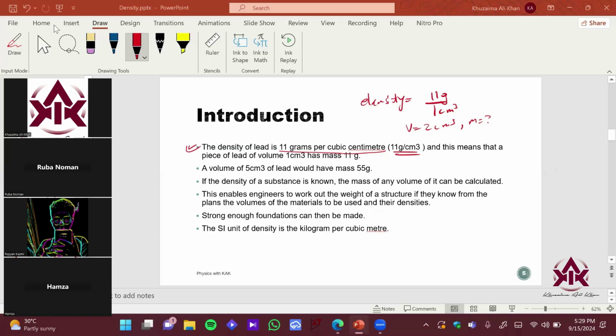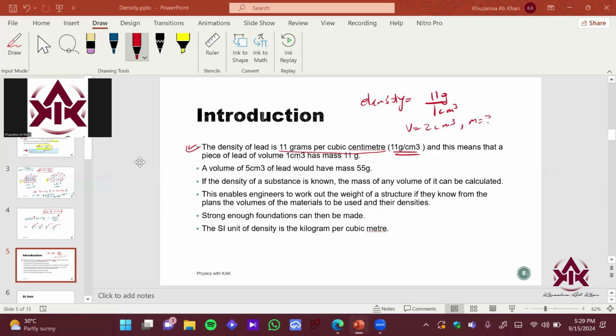Rupa is correct. This was just an introduction, as in the next slide we will talk about the formula, so what is going to come in it, right? So I just wanted to test you guys. So yeah, Rupa has won the race over here. So you're given the density over here, the density of lead, right? The density of lead is 11 gram per centimeter cube, right?